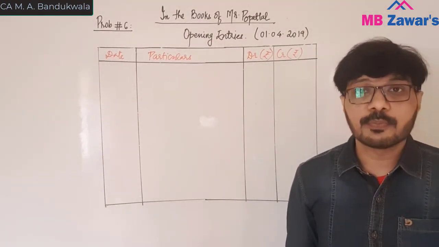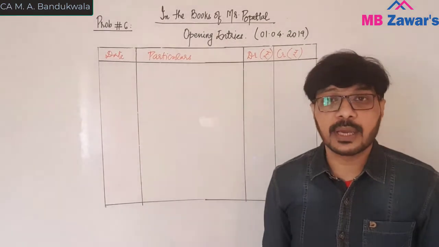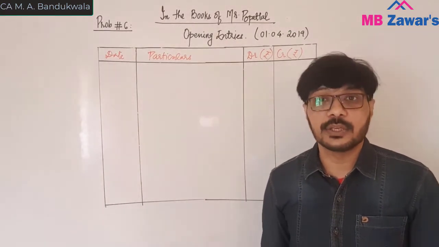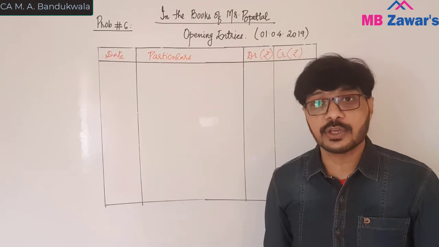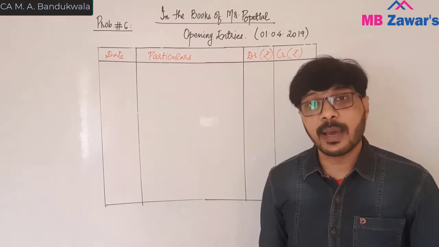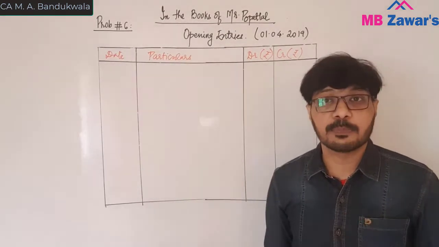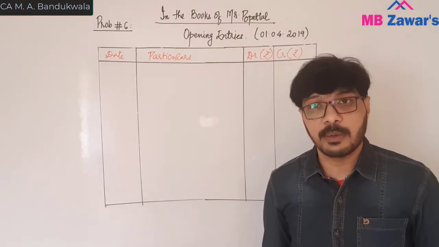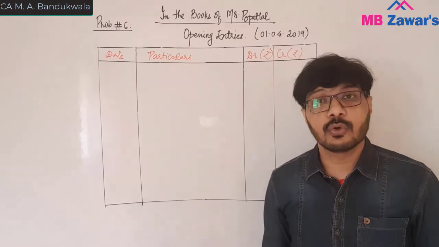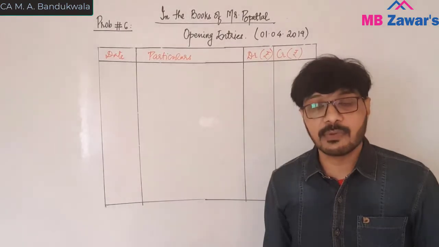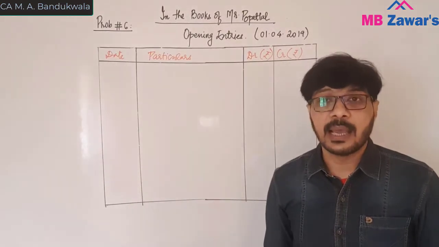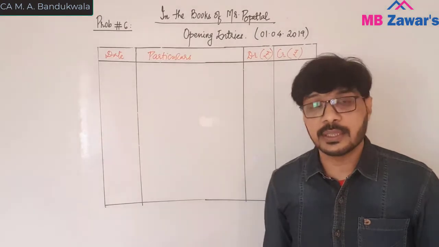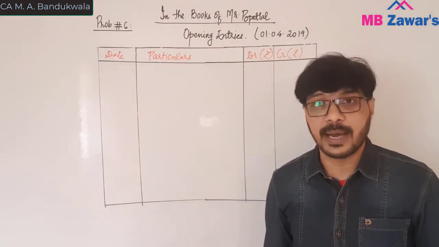Now they want us to pass the opening entries. तो opening entries कहाँ से पास होंगे? बैलेंस शीट से. जो पिछले साल आपने बैलेंस शीट क्लोज की, अब उसी बैलेंस शीट को लेके आप ओपनिंग एंट्रीज पास करोगे. You are aware that asset will always show a debit balance and liabilities will show a credit balance. So here asset will be posted to debit and liabilities will be posted to credit, and this is how the opening entry is passed.